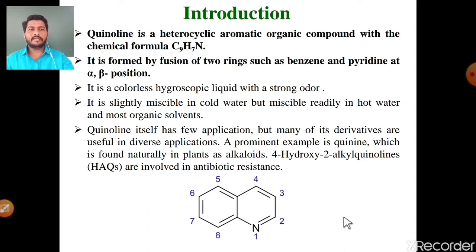A prominent example is the quinine molecule, which is found naturally in plants as an alkaloid. 4-hydroxy-2-alkyl quinolines, that is HAQs, are involved in antibiotic resistance. So quinoline has heavy applications in pharmaceutical chemistry.